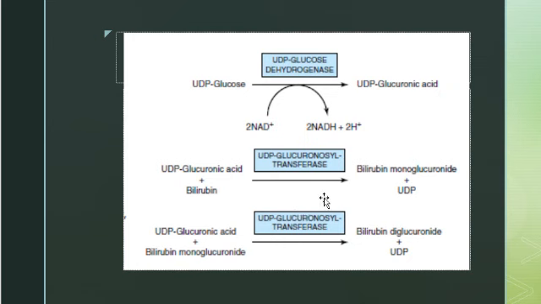The bilirubin specific UDP glucuronosyl transferase of the endoplasmic reticulum catalyzes the stepwise transfer to the bilirubin of two glucuronosyl moieties from UDP glucuronate, resulting in the formation of the monoglucuronide, and with the addition of the second glucuronosyl moiety, formation of the diglucuronide.